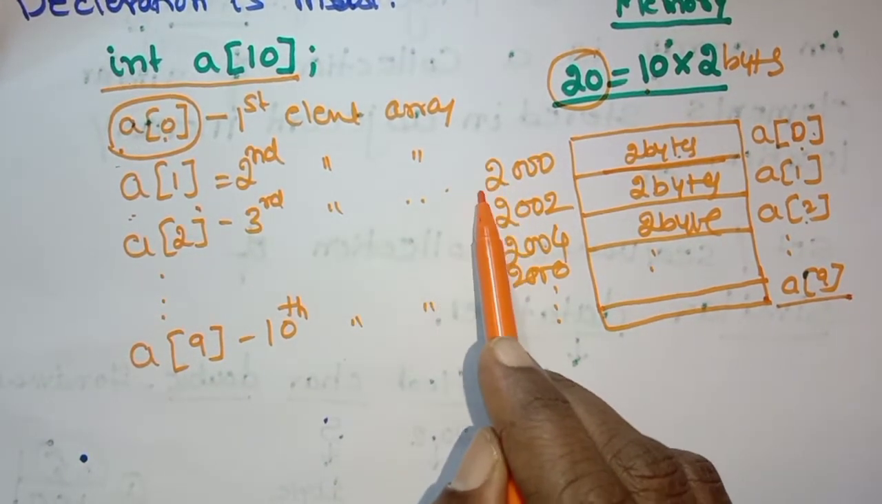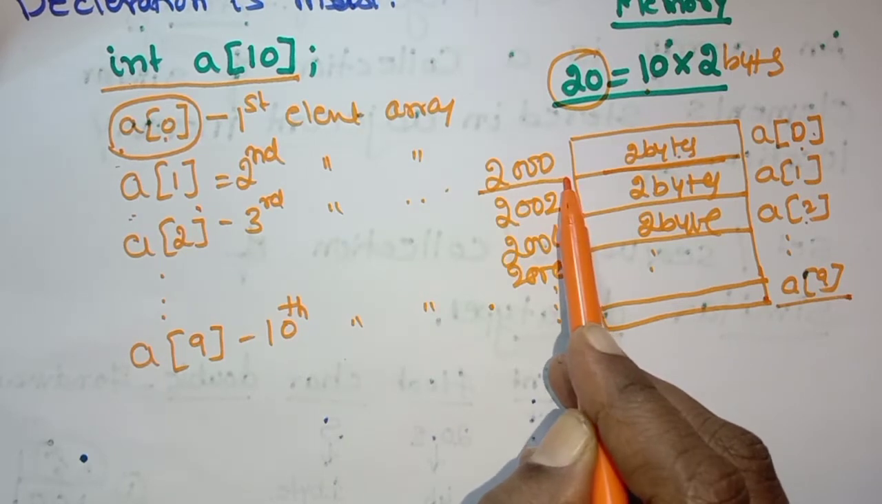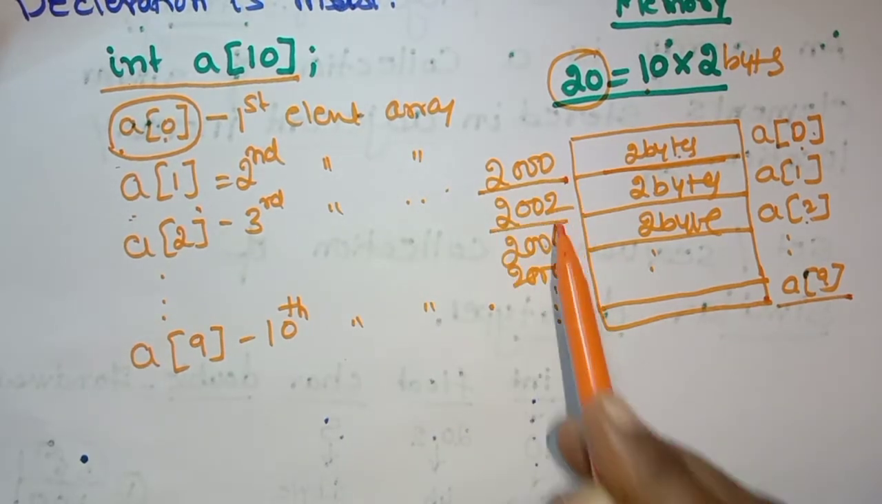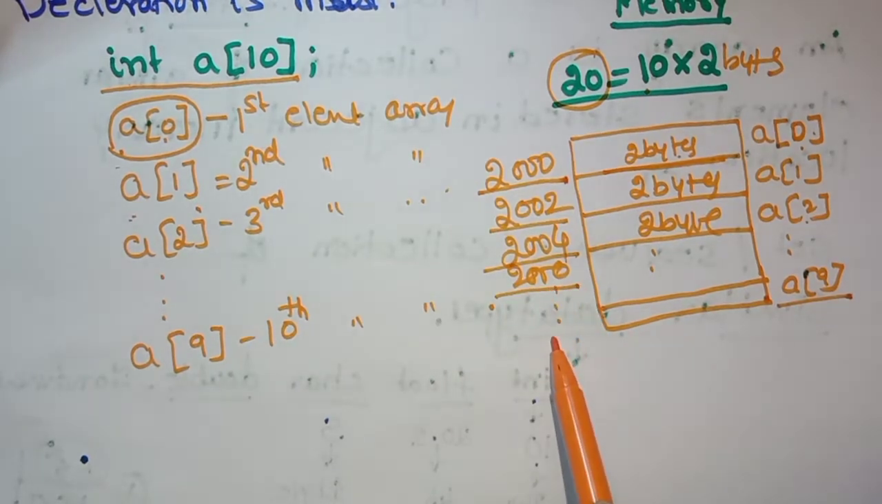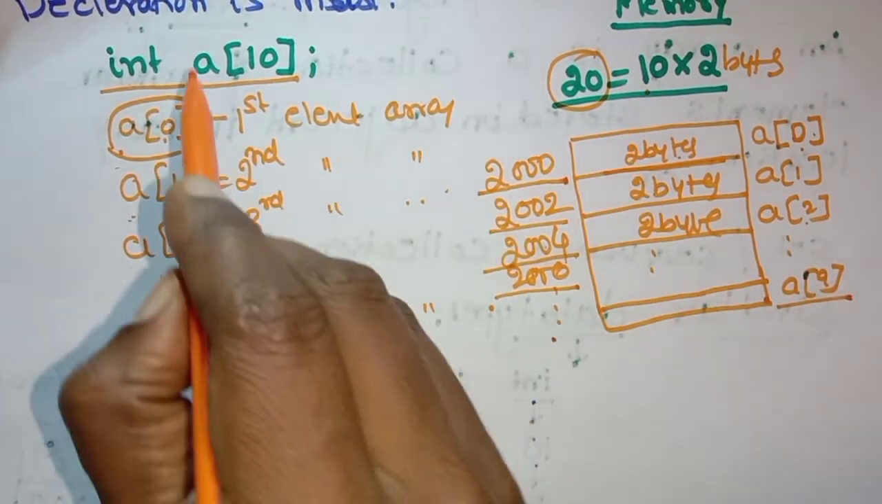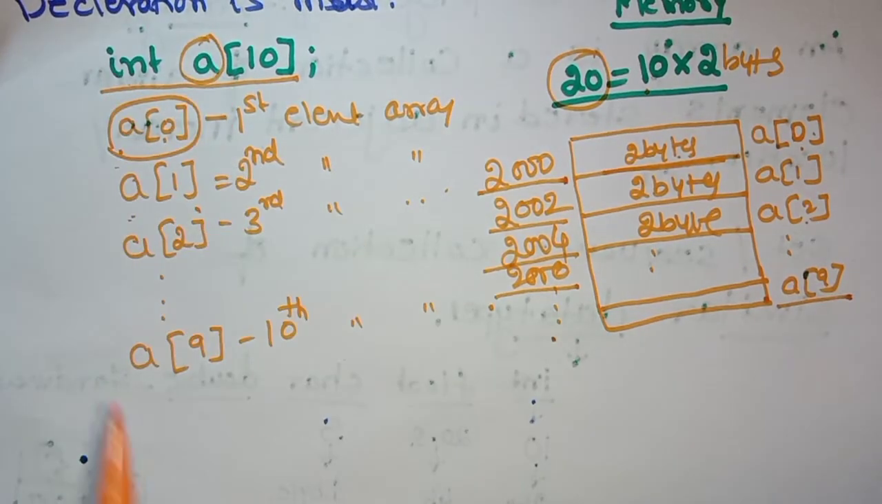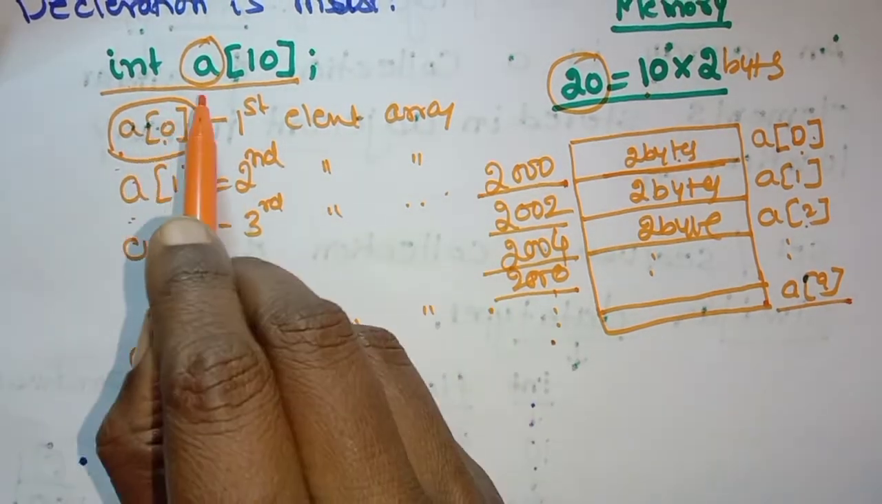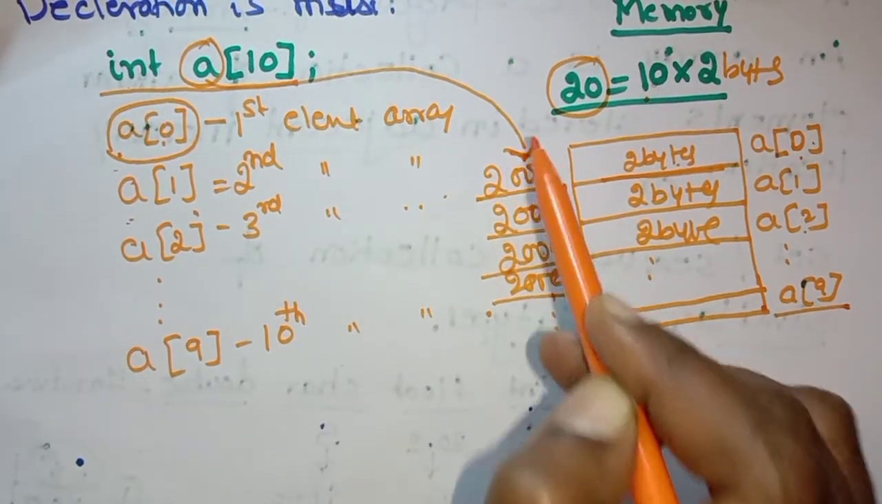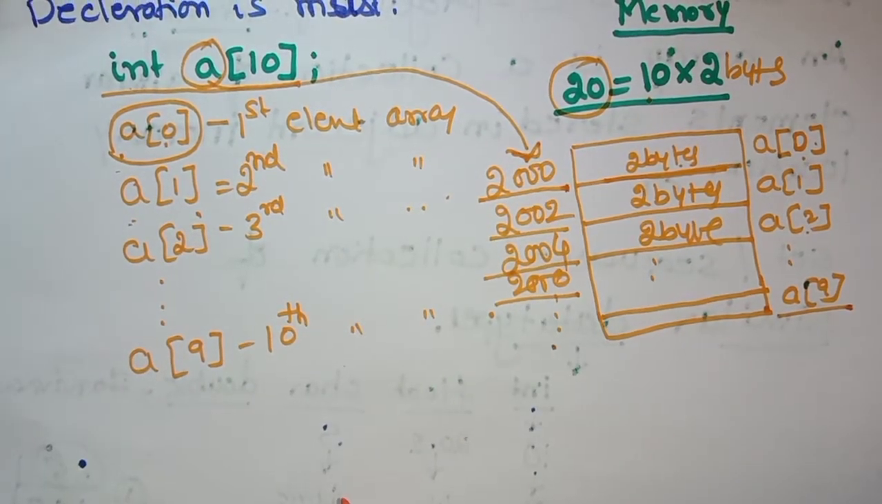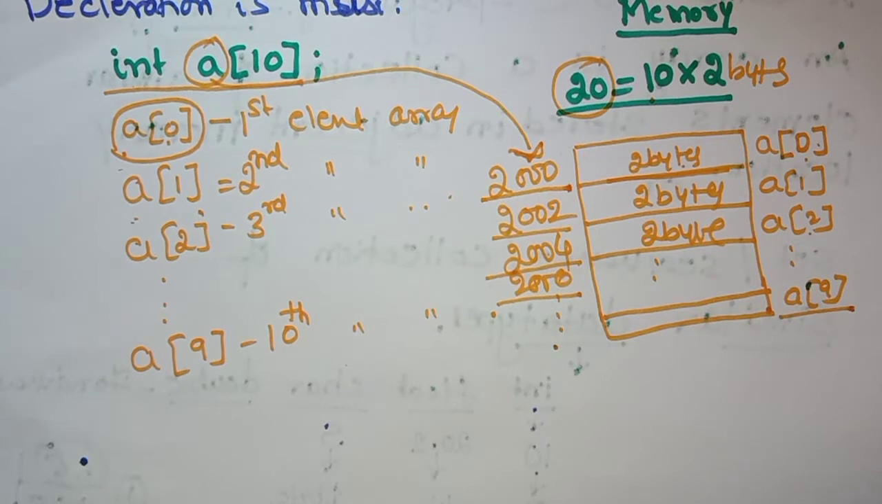Suppose the first address is 2000, the second one is 2002, third one is 2004, 2006, like that it stores. And here, A is called the subscripted variable, and remember that this A contains the first address, that is 2000. If you print A, then it is going to print 2000.